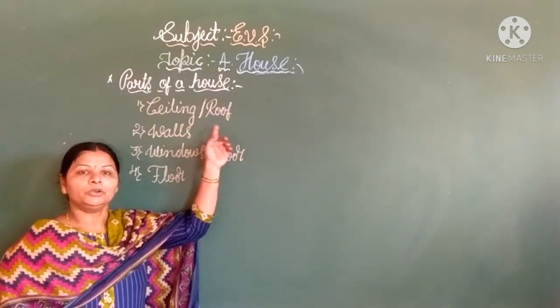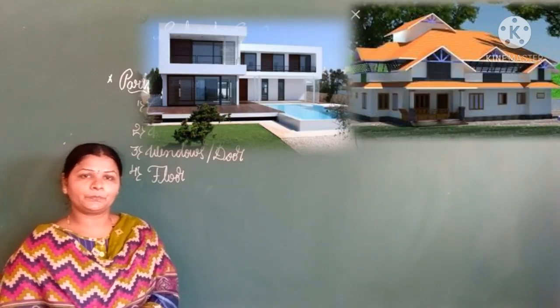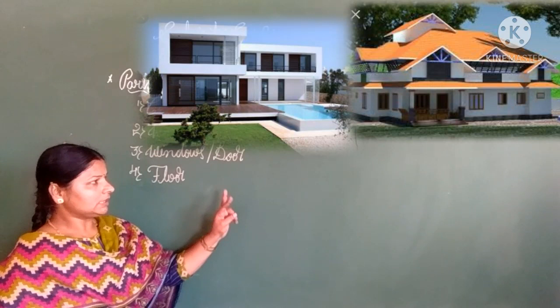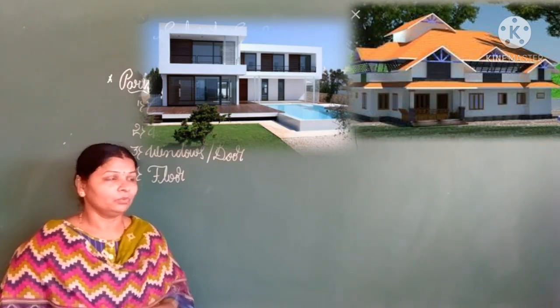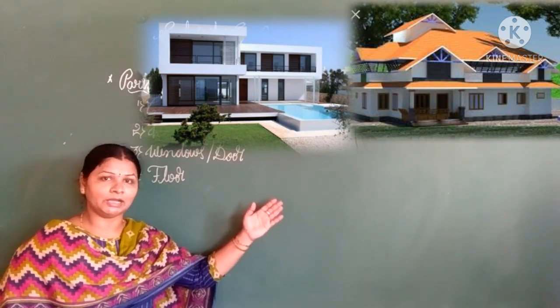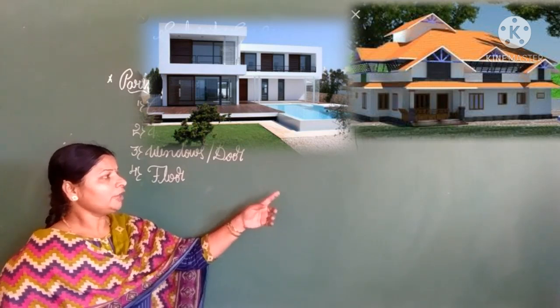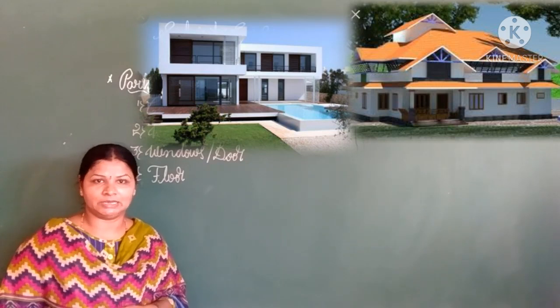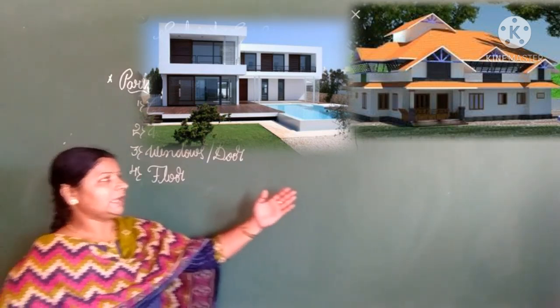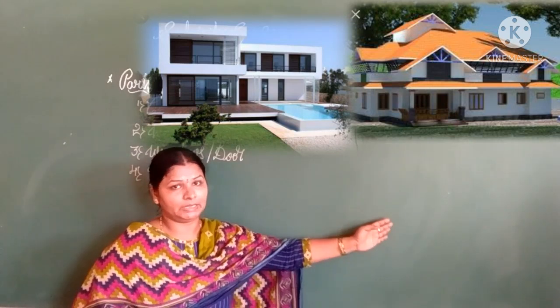Ceiling or roof children. Okay children, now you can observe these two pictures. See, these are different types of houses. Right children? Then tell me children, which is the better house to fly a kite? Yes, you are right children. A flat roof house is better for flying a kite, isn't it? But is a slanting roof house better? No, it is not good for flying a kite.